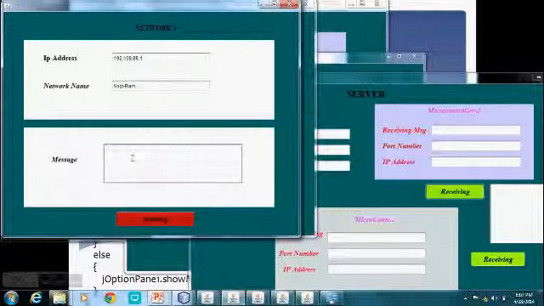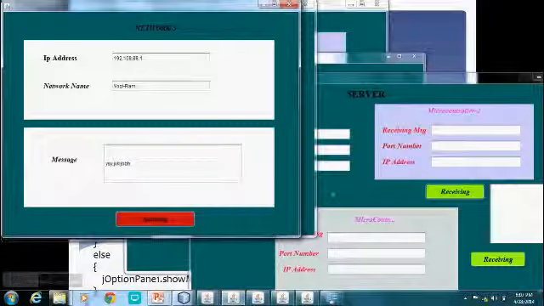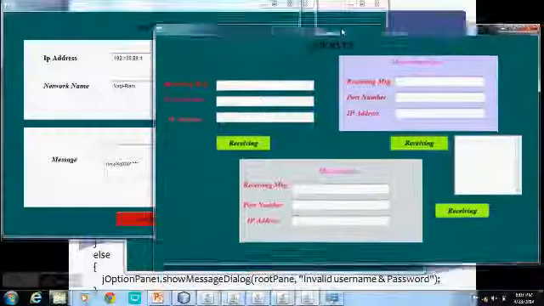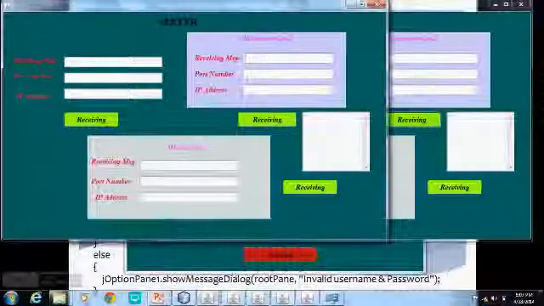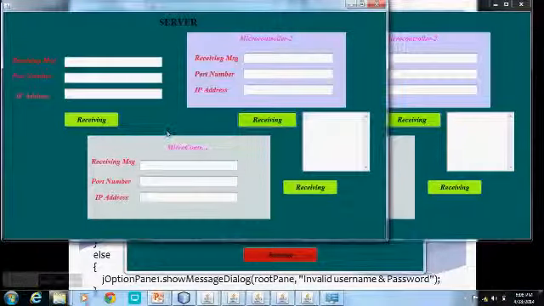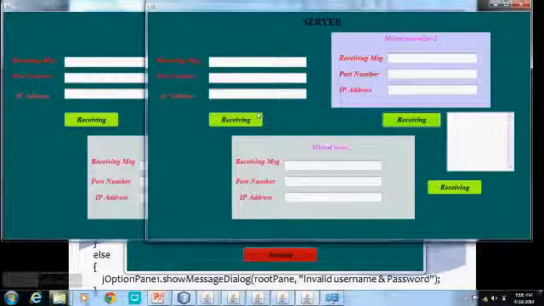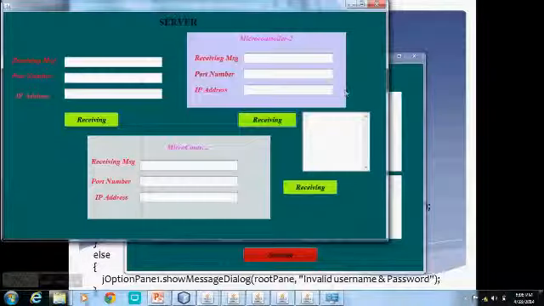If I am going to send any message here, after typing the message I am going to click send. Then this is my server page. It will be automatically received. It was automatically received on that receiving page.